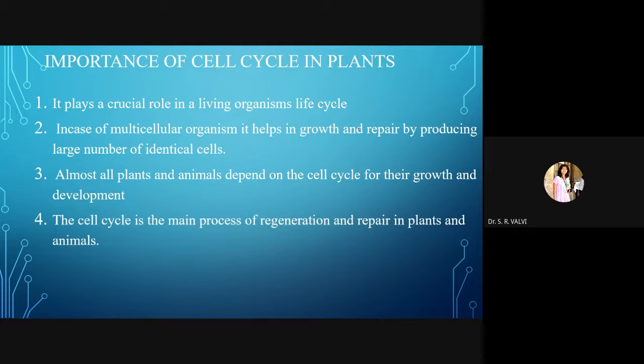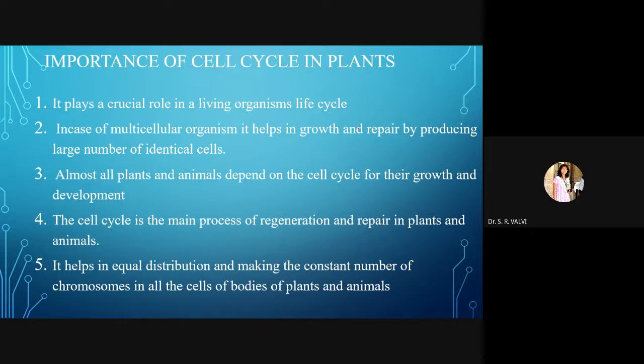Now the next importance, the cell cycle is the main process of regeneration and repair in plants and animals. So likewise I explained you this is a very important process which repairs plants as well as animals. Then it helps in equal distribution and maintaining the constant number of chromosomes in all the cells of bodies of plants and animals. Okay, so please students do remember mitosis is the result of what? From mitosis one cell is going to form two cells, right?